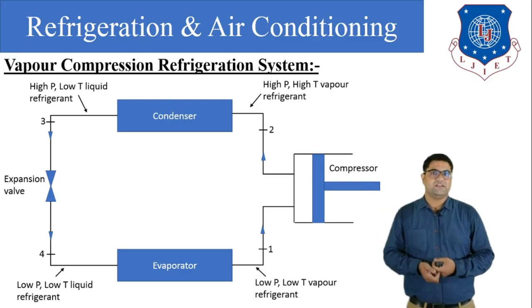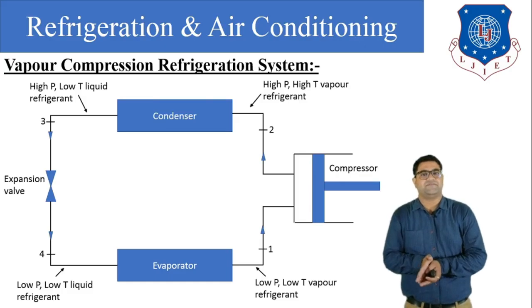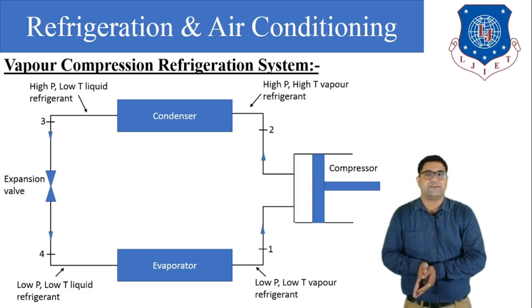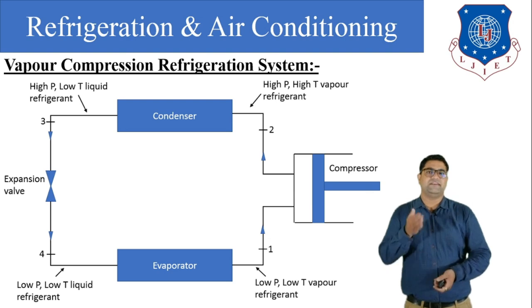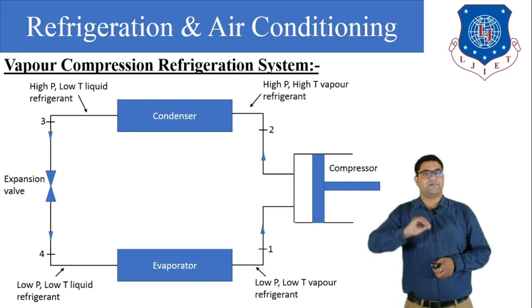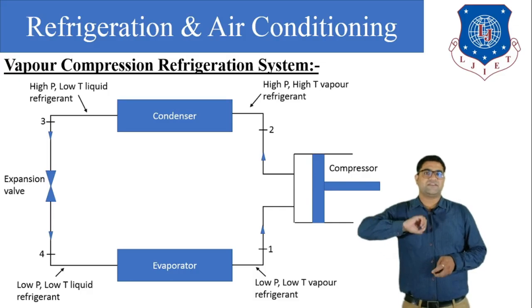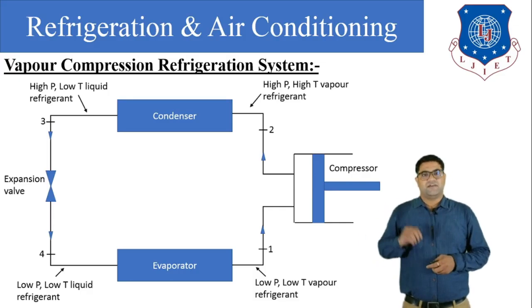So the high temperature, high pressure vapor refrigerant will convert into high pressure, low temperature liquid refrigerant. Here you can understand that the pressure is the same, that is high pressure, but the temperature is slightly decreased, and also a phase change occurs.